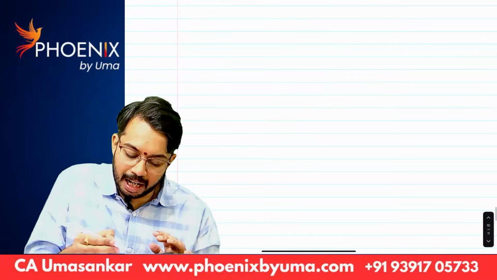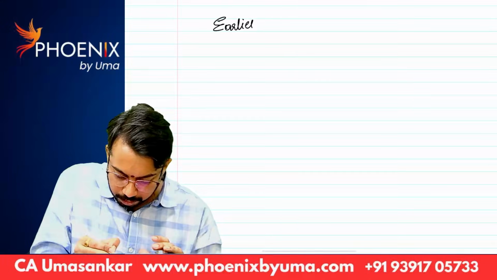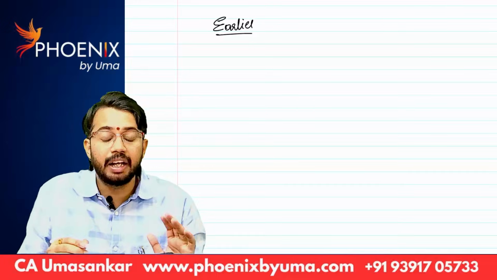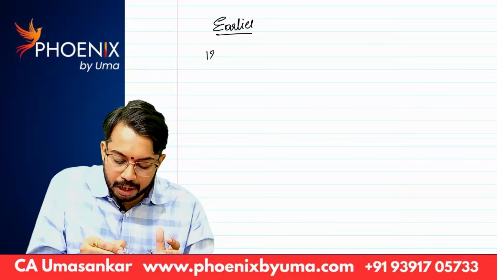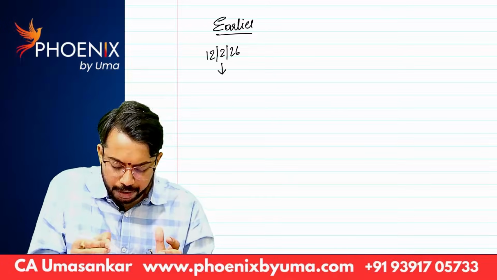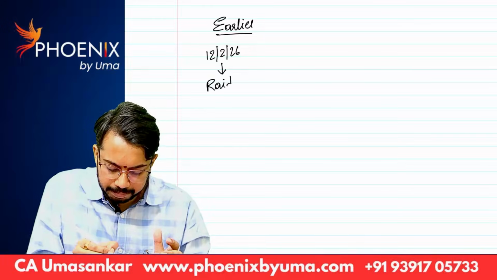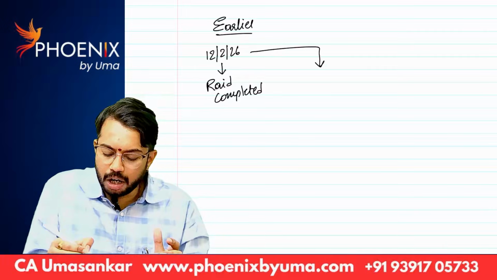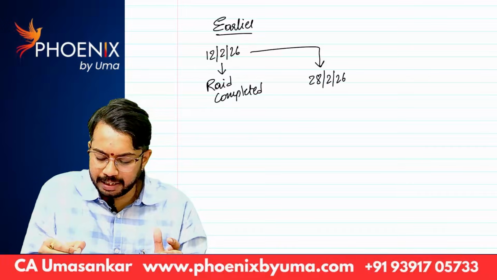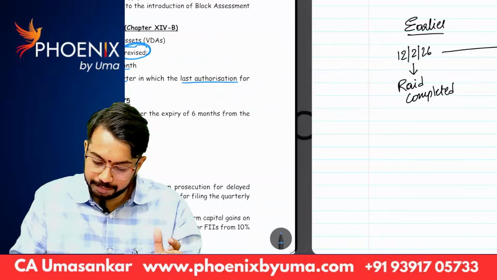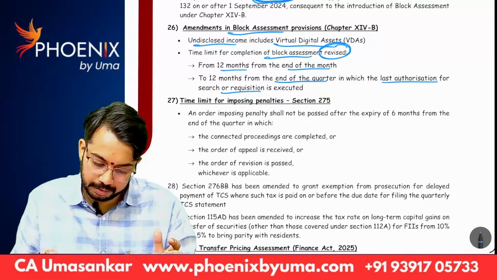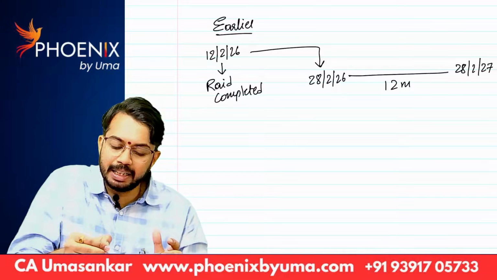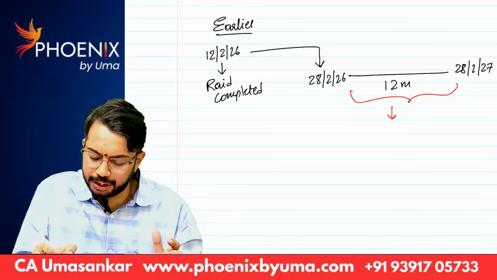See, what earlier, let's say today the raid is completed, last of authorizations were given. For example, let's say 12th February 26, today the raid completed. So what is the end of the month? 28th February 26, from this 12 months. That means 28th February 27. This is the time limit for completion of search.